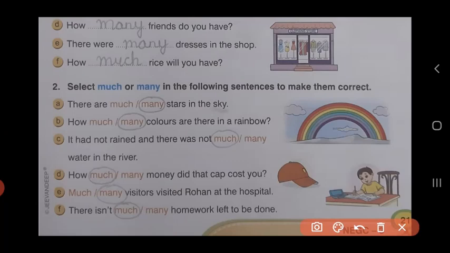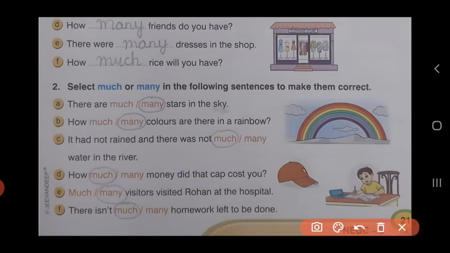D. How much or many money did that cap cost you? Money over here cannot be counted. You don't know the cost of the cap. So, how much money did that cap cost you?